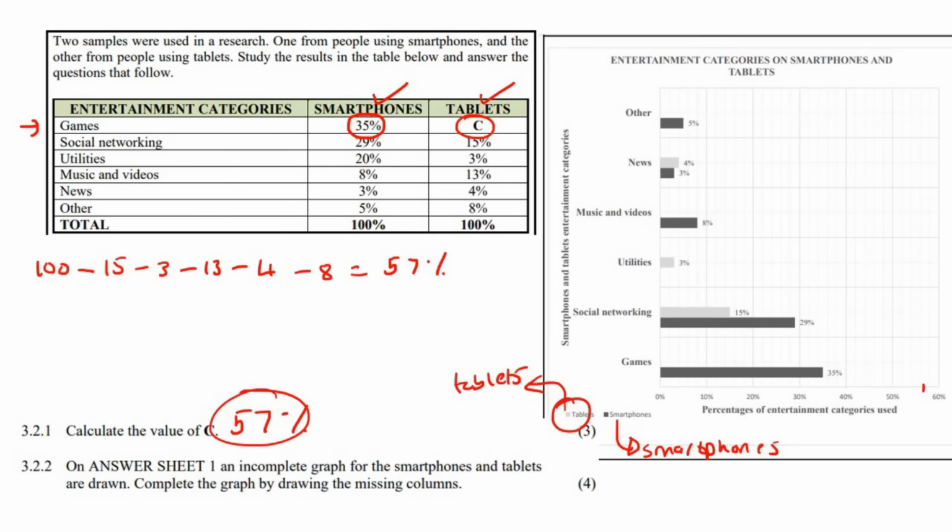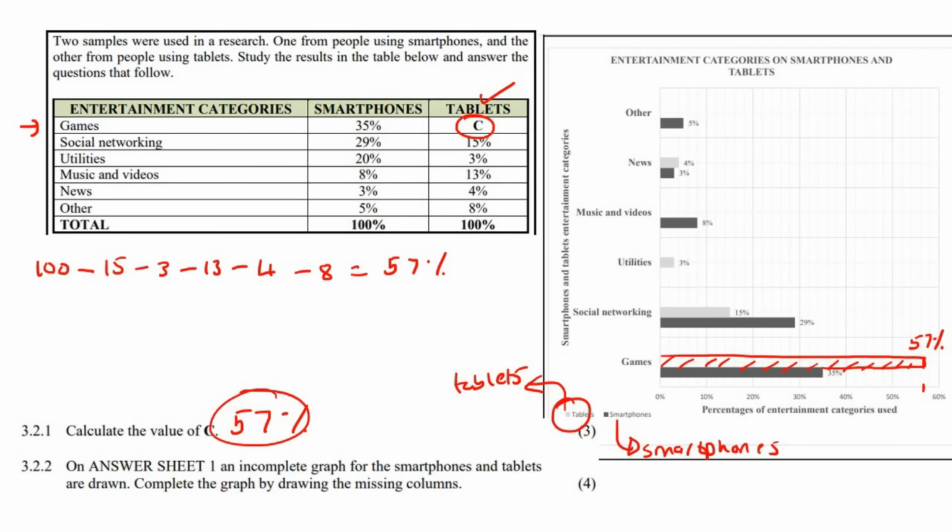So we're going to go all the way up to there and extend this line. Obviously, you would have a nice ruler. Do it exactly the way that they've done it, and put the number at the end here, 57%.